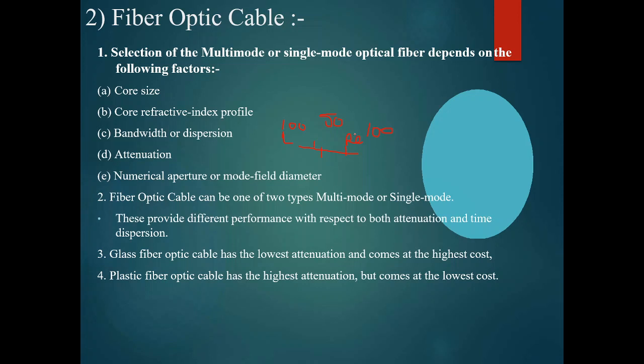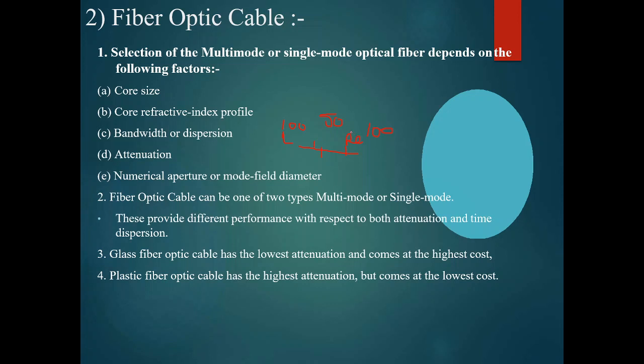And we have to concentrate on the numerical aperture or mode field diameter. The numerical aperture determines whether all the light can be transmitted properly with respect to total internal reflection. And secondly, optical fiber cable can have two types, single mode and multi mode.